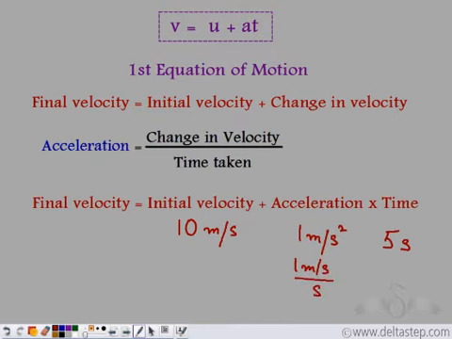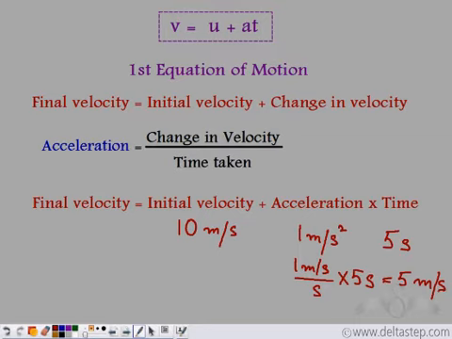So, its velocity is changing by 1 meter per second every second. So, in 5 seconds, by how much has its velocity changed? In 5 seconds, its velocity has changed by 5 meters per second, which we get by multiplying acceleration with time. So, this is the change in velocity, and this is the initial velocity.